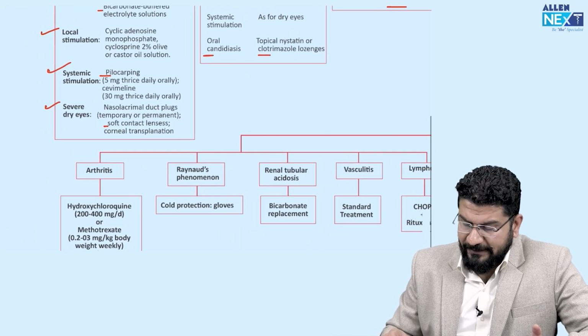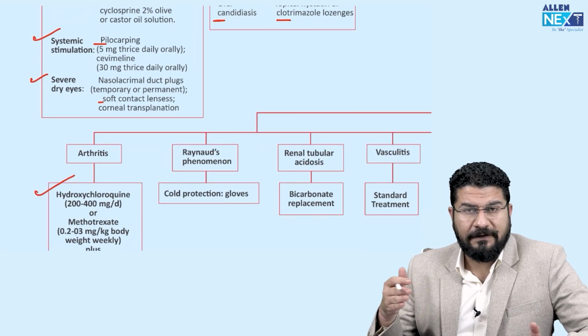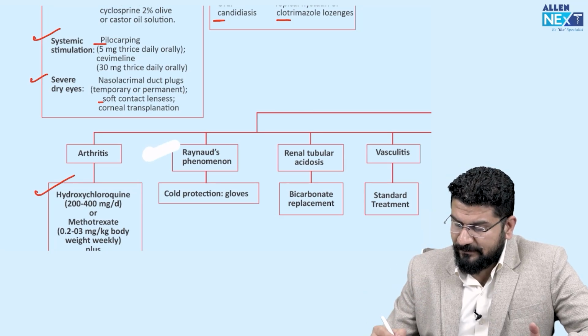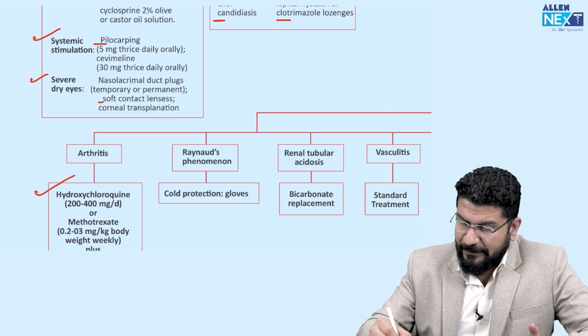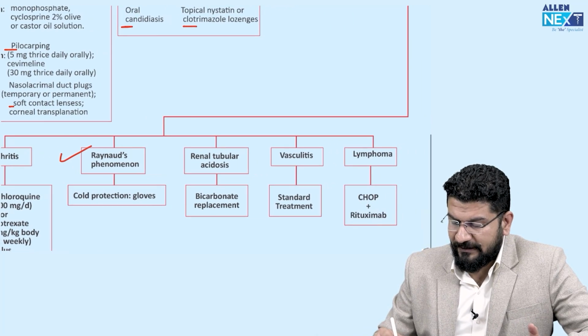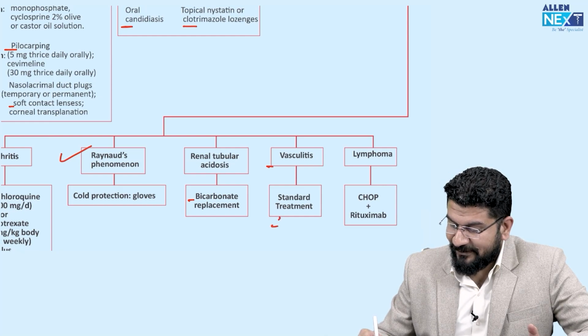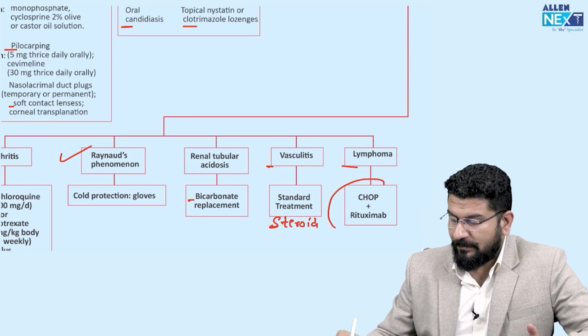Extraglandular: arthritis, what we use is HCQS. If it is not resolved, we keep adding other drugs like methotrexate and steroid. Raynaud's: cold protection, gloves. RTA: bicarbonate. Vasculitis: standard treatment is steroid. And lymphoma, we give R-CHOP.